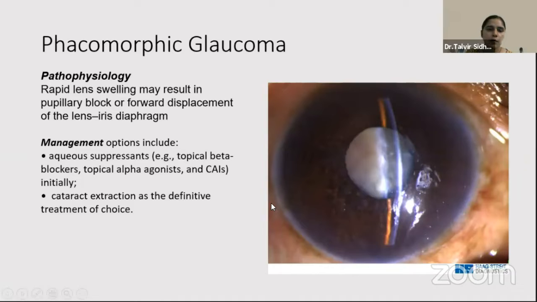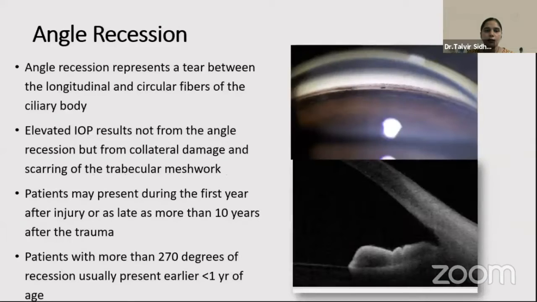Sometimes there is micro trauma to the intraocular lens in aged people, which can lead to immediate formation of phacomorphic glaucoma, and cataract extraction is the definitive treatment of choice. Now, coming to a very common form of chronic glaucoma that happens after trauma is angle recession.